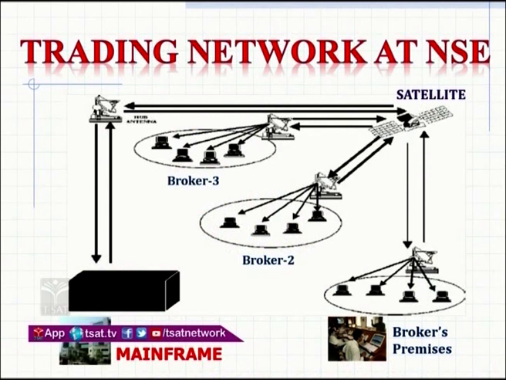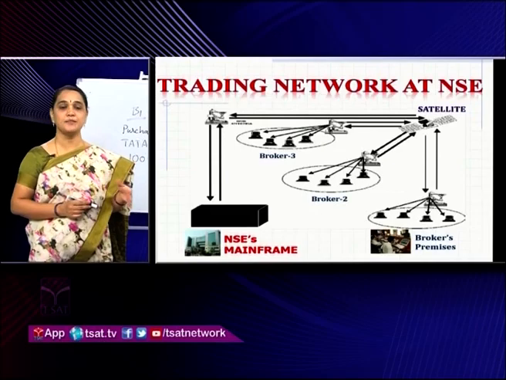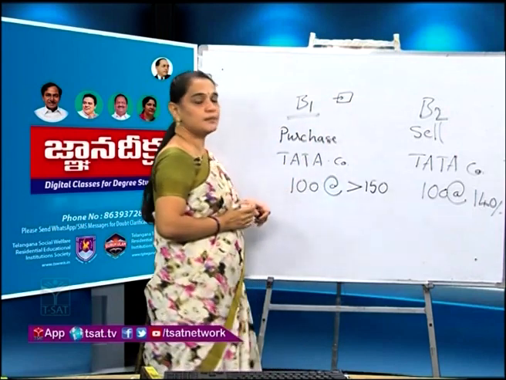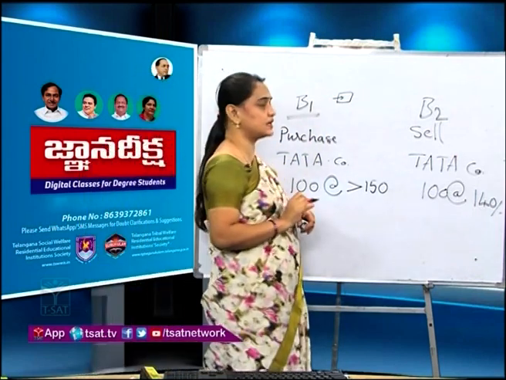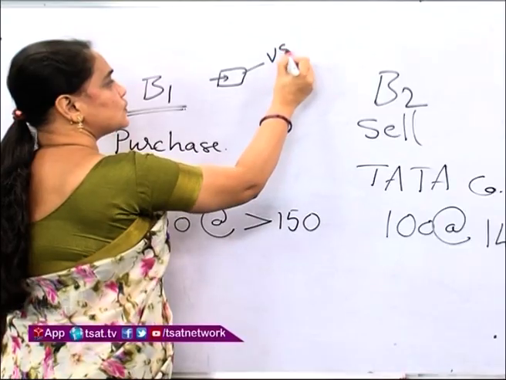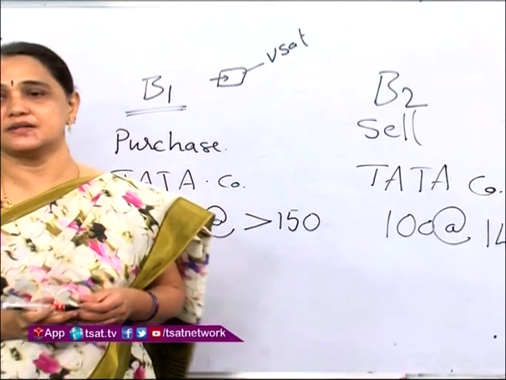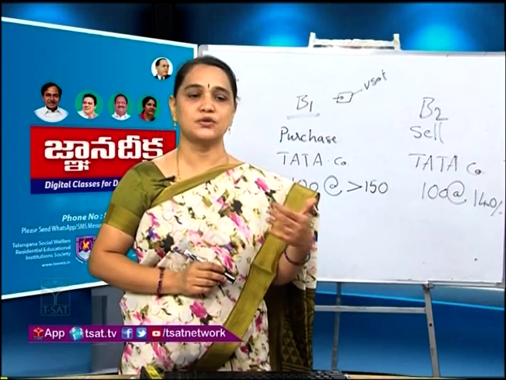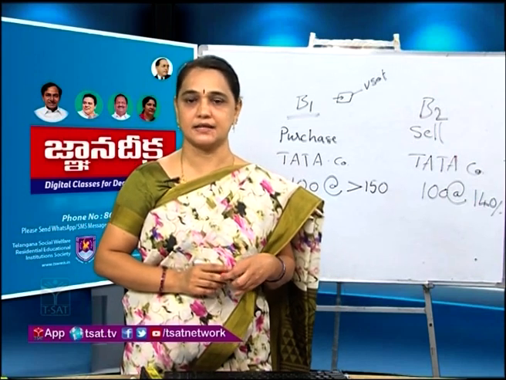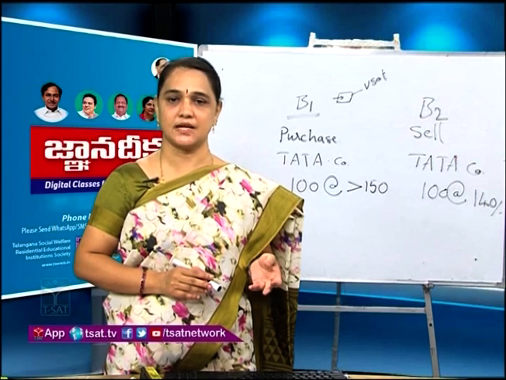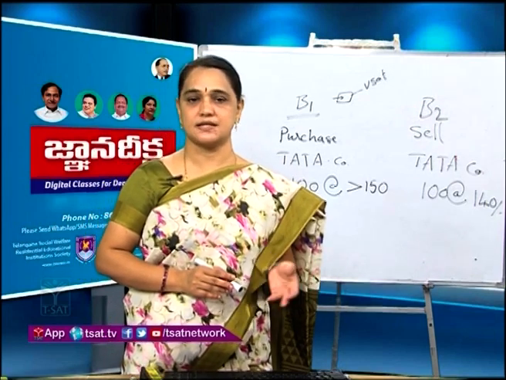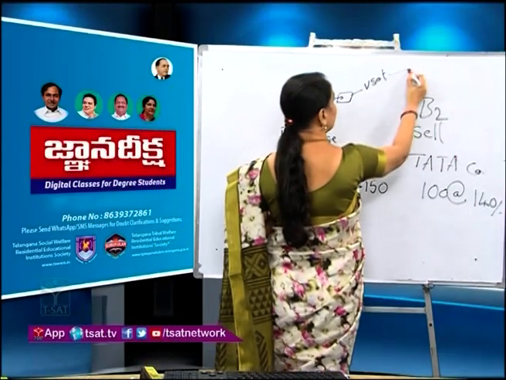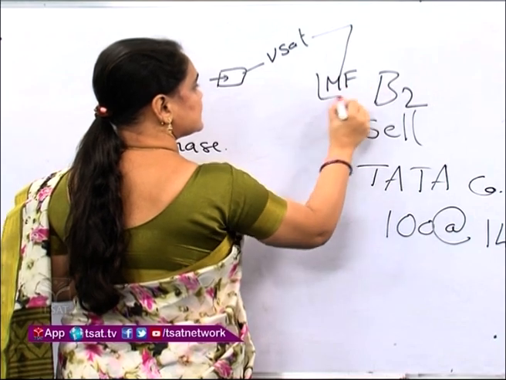Here there are different computers, and on the computers there will be the brokers. The brokers will place the order by mentioning the quantity and price of the shares, and that will go through the VSAT technology of the BSE or NSE stock exchange. It will go to the antenna and through that it will enter into the satellite. So for the online trading system we are using satellites. The stock exchanges are using the satellite. Through that satellite it will go to the mainframe of the concerned stock exchange.